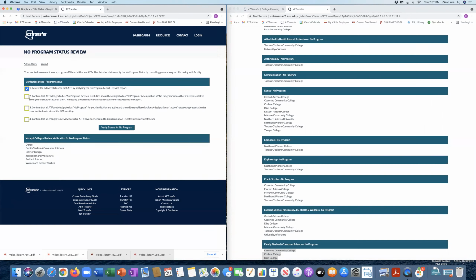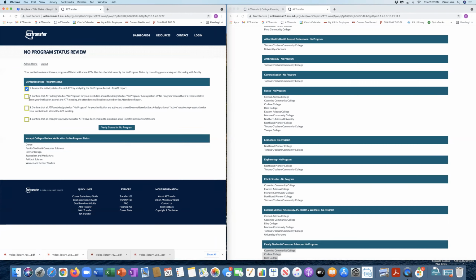This happens a lot in programs. Let's talk dance, for example, where an institution is trying to get a program started. They have faculty interested in it, faculty who want to go to the ATF meeting, and the institution encourages them to go. But if you have designated that discipline as no program, then you will not get credit for attending. It does not count against you, because no program designation does not count against you, but you do not get credit for attending.